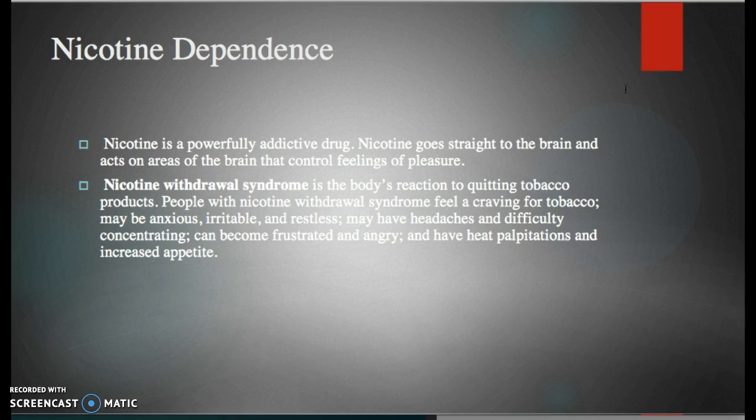Nicotine withdrawal syndrome is the body's reaction to quitting tobacco products. People with nicotine withdrawal syndrome feel a craving for tobacco. They may be anxious, irritable, and restless, may have headaches and difficulty concentrating, can become frustrated and angry, and have heart palpitations and increased appetite.